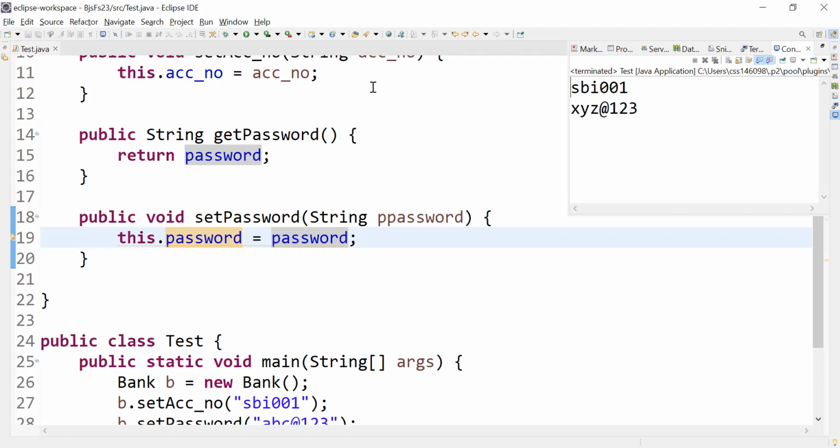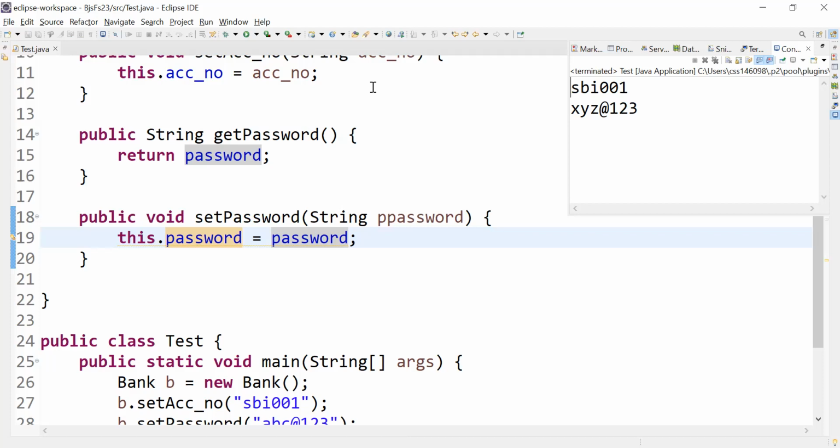We can achieve this by using the this keyword, small letter this. Underline it and put double quotes for that. Okay, by using the this keyword. Done.